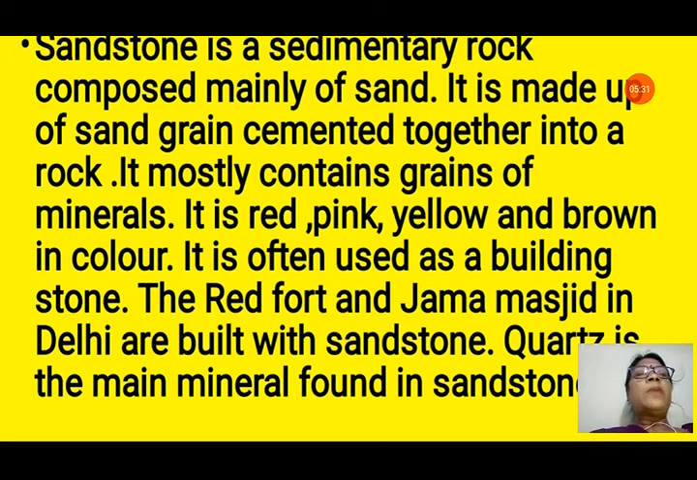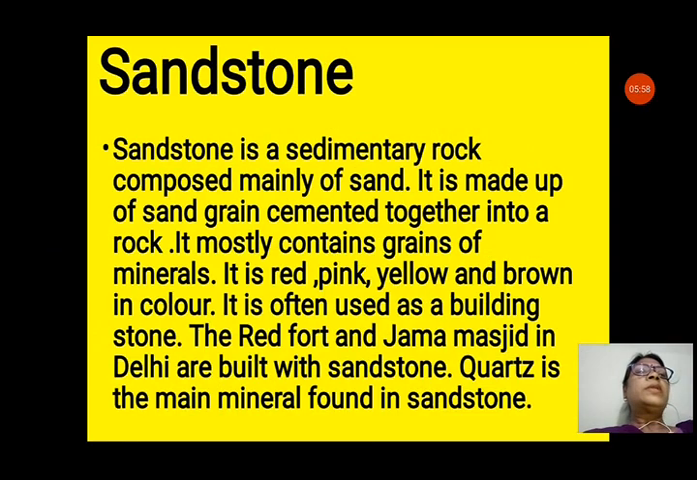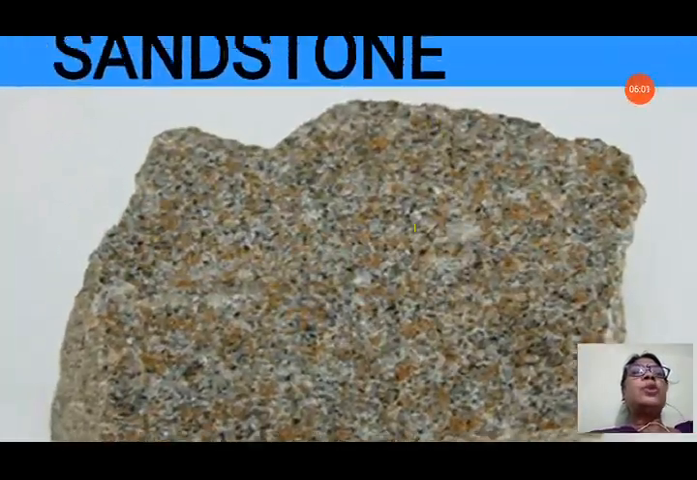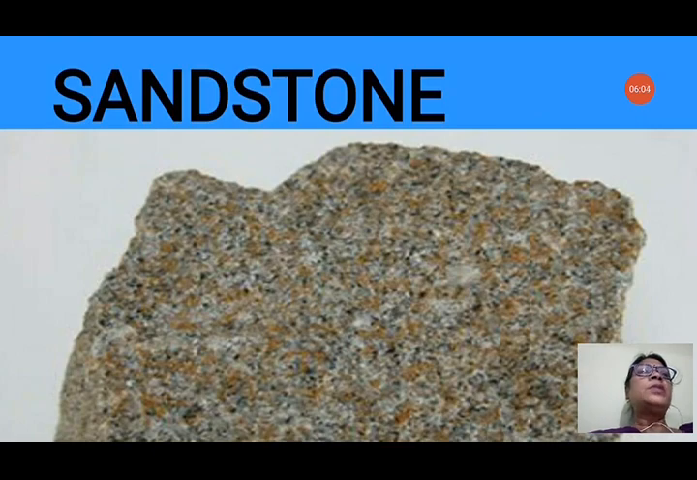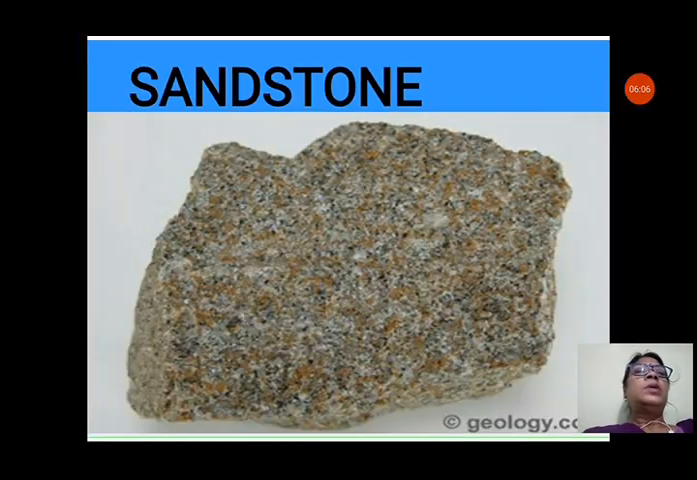The Red Fort and Jama Masjid in Delhi are built with sandstone. Most of the houses in Rajasthan are also made of pink sandstone. That's why it is known as the Pink City. The Red Fort is red sandstone, and Jama Masjid in Delhi is also built with sandstone. Quartz is the main mineral found in sandstone. So let us see the picture of sandstone. You can see how many fine grains of sand are cemented together in this rock.